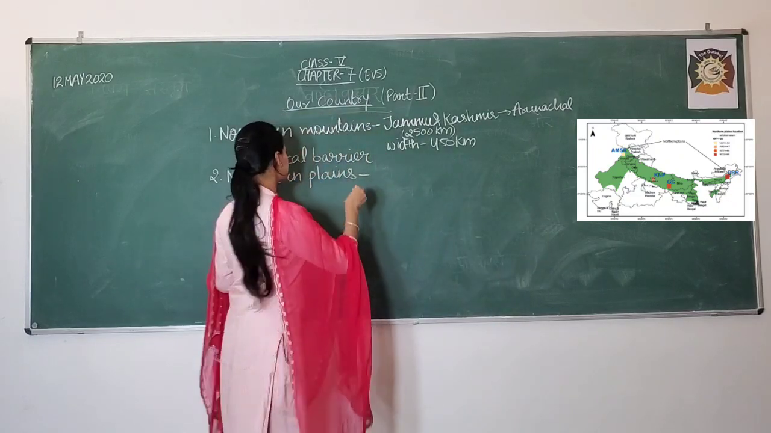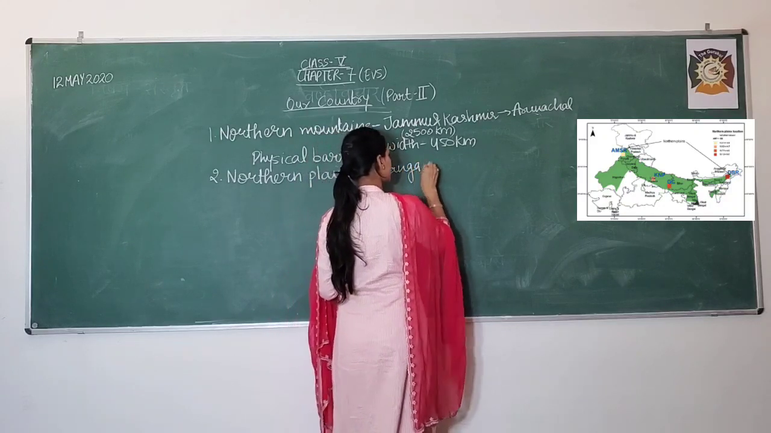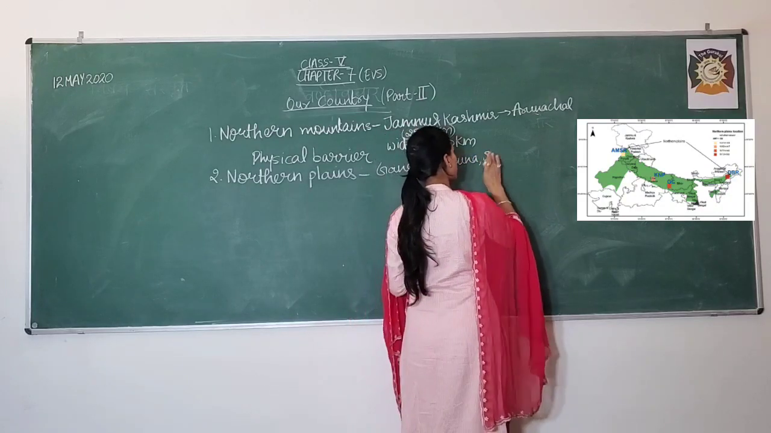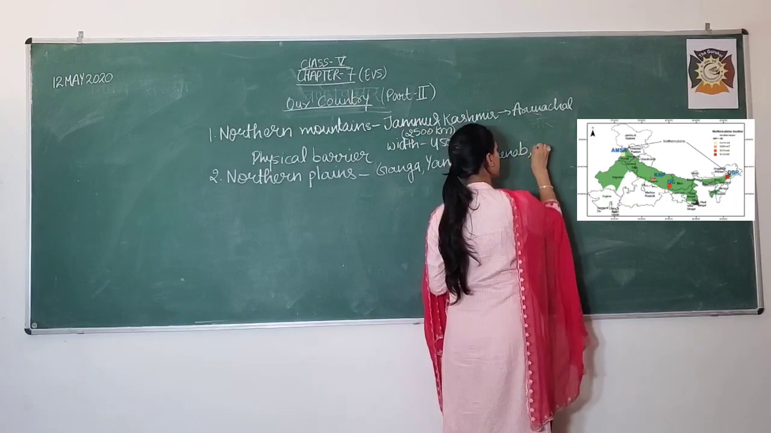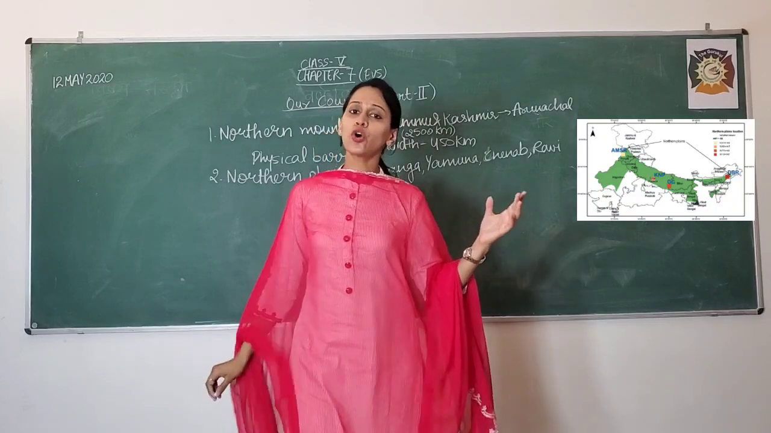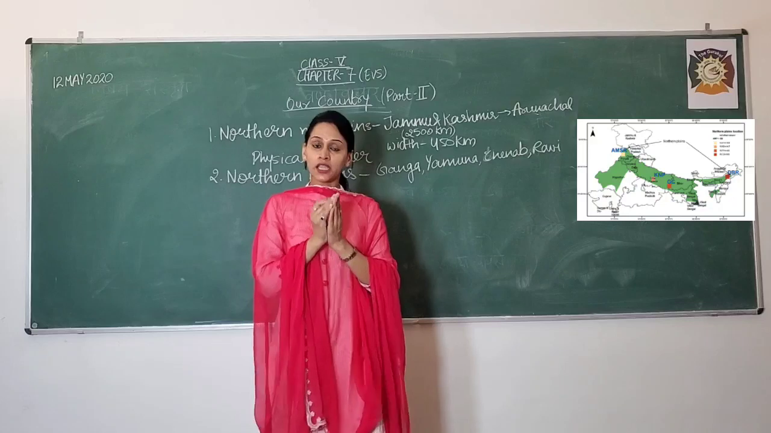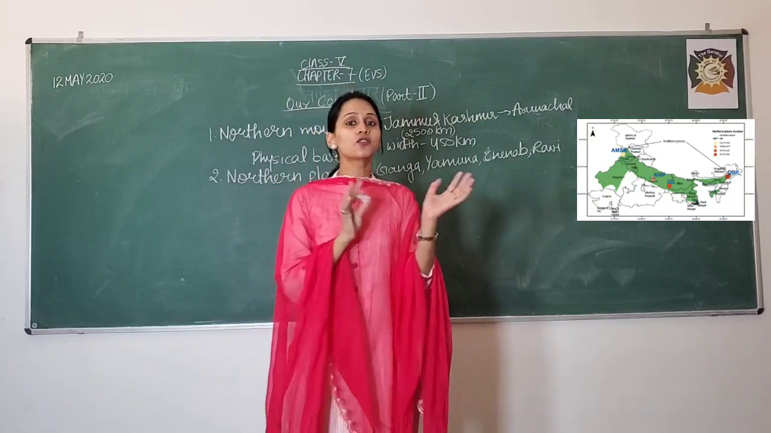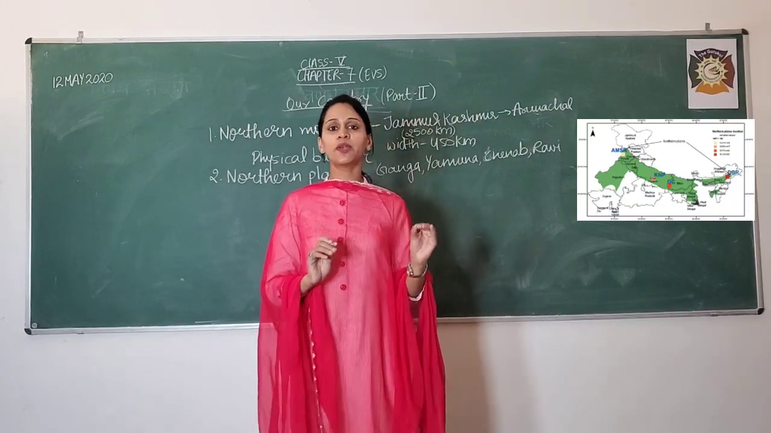The rivers like Ganga, Yamuna, Chenab, Ravi, Ghaggar, Satluj, etc. All these rivers give water to this area. That is why it is the most fertile land in the complete world. This northern plain region is the most fertile land in the complete world.